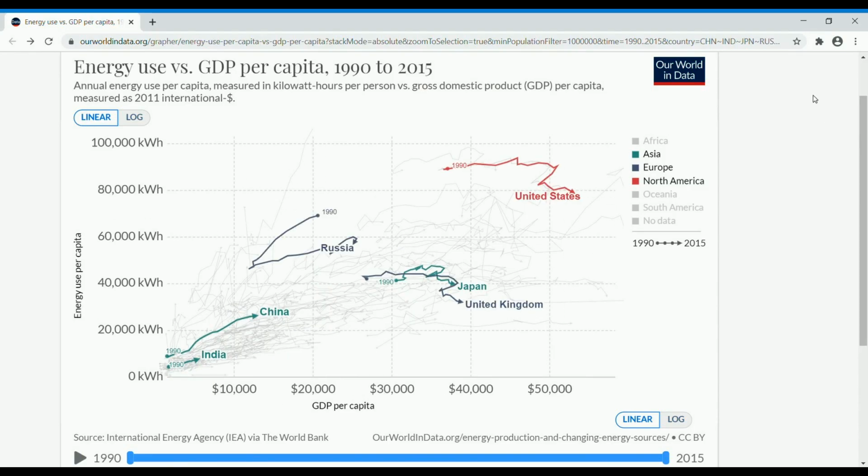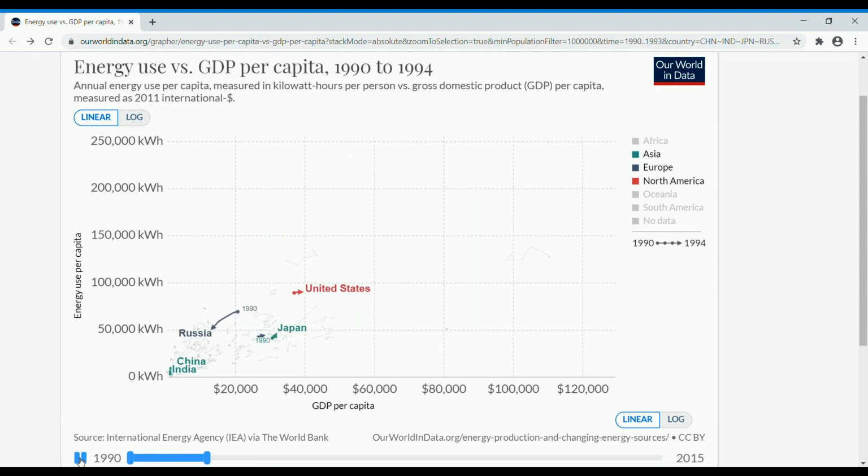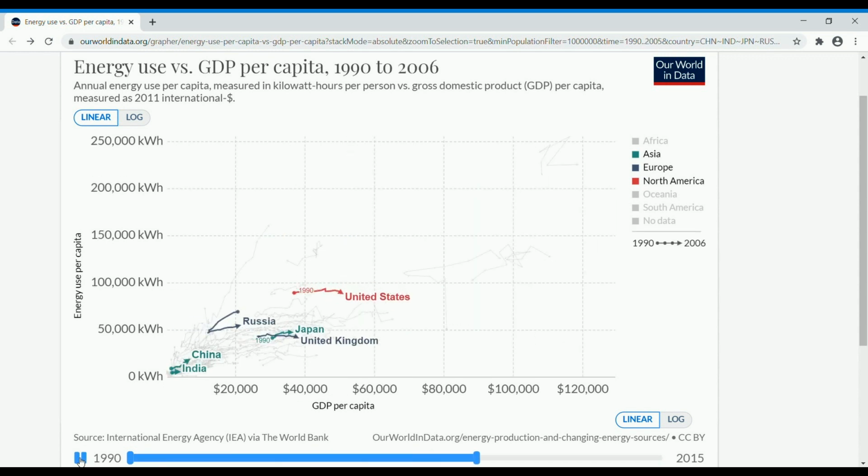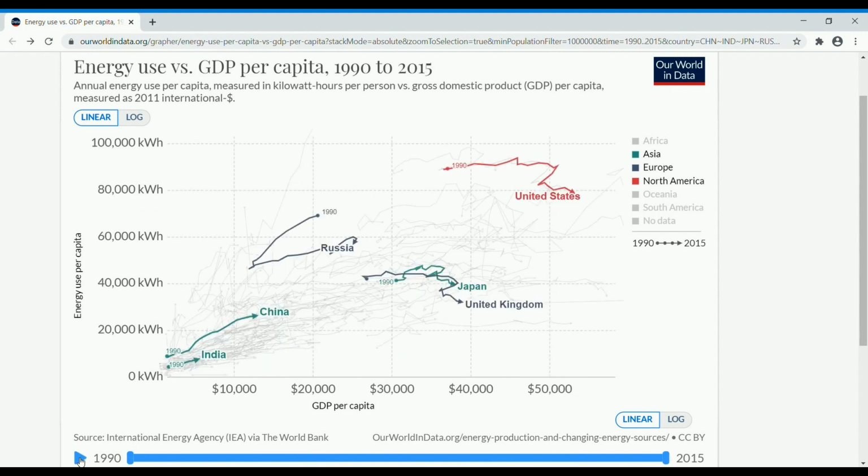Just pause the video and look into the chart where different countries like China, India, Japan, Russia, United States, and UK are shown. There you can see a clear correlation between energy consumed per year by an individual versus GDP growth of a country. Among these countries, you can clearly see that the US is in the top place with the highest per capita consumption of electric energy. You can also watch in the slide how the per capita consumption of energy versus GDP growth has changed from 1990 to 2015. Just pause a while and look over the chart.